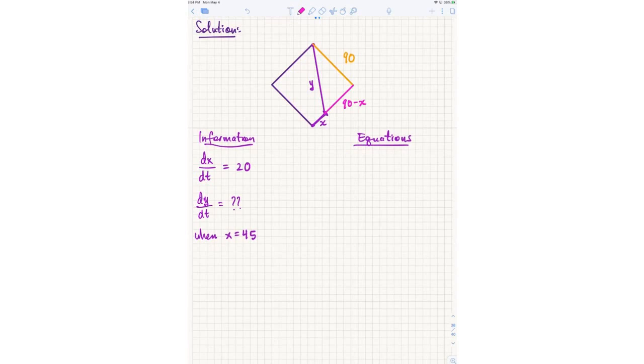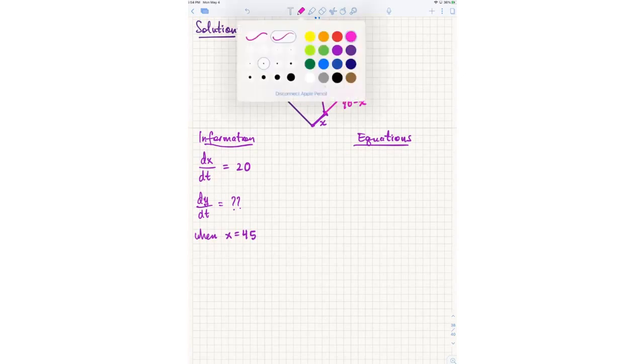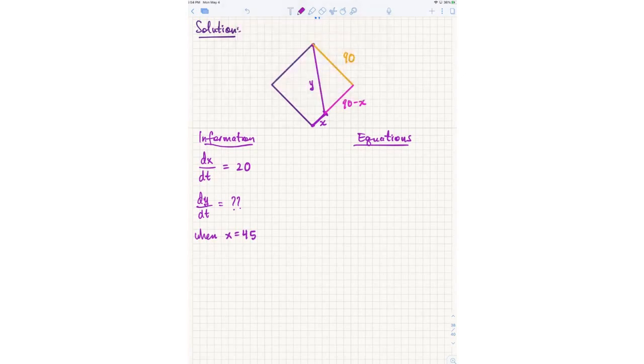That's this part over here. Can you now give me an equation that tells me something that is true about x and y no matter what time it is? So let's see. Yingfei says 90 squared plus 90 minus x squared equals y squared. That's correct, right? I have a right triangle here.